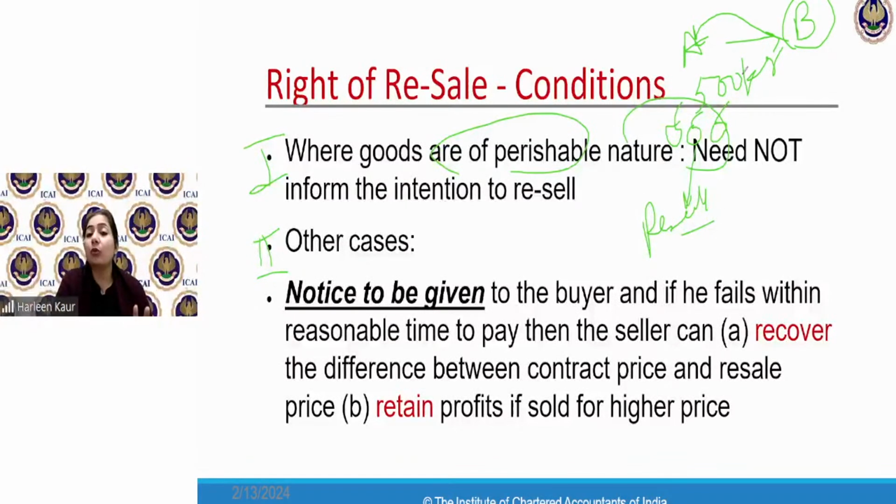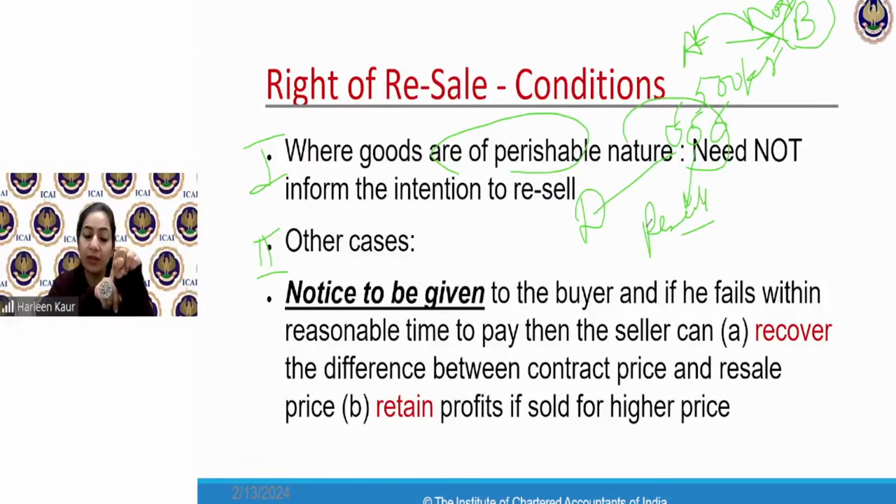Here, A is not required to give notice to the buyer. He can simply find another seller in the market. Mr. D, he found a seller and he sold all these apples to another seller. Without even giving any notice to the buyer, he can do that, where the goods are of perishable nature.